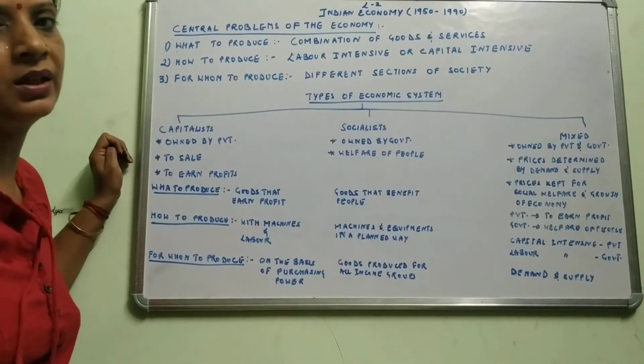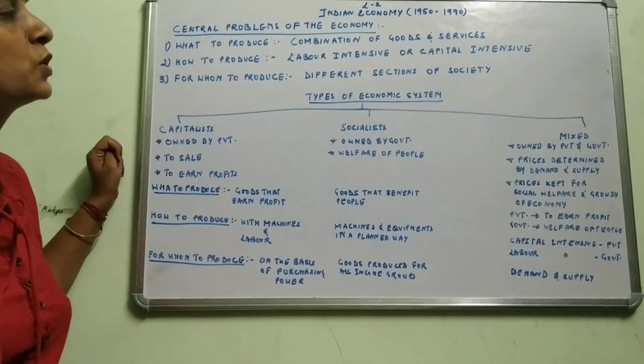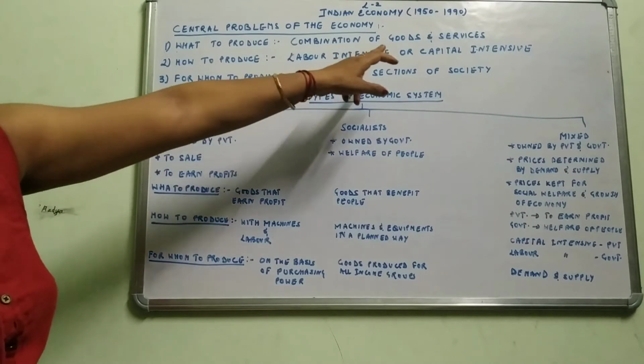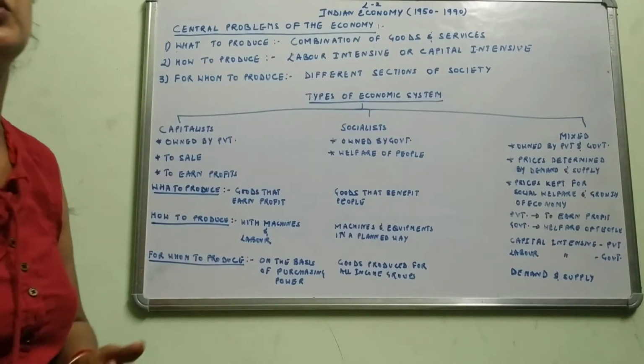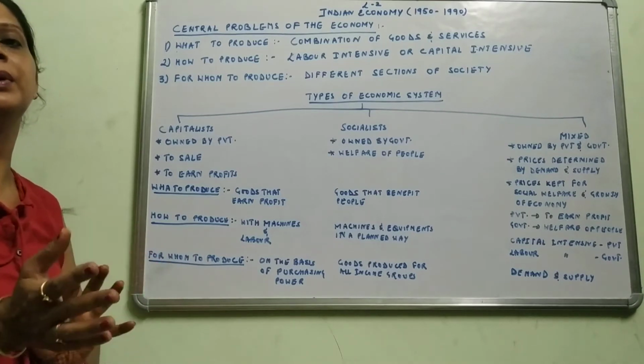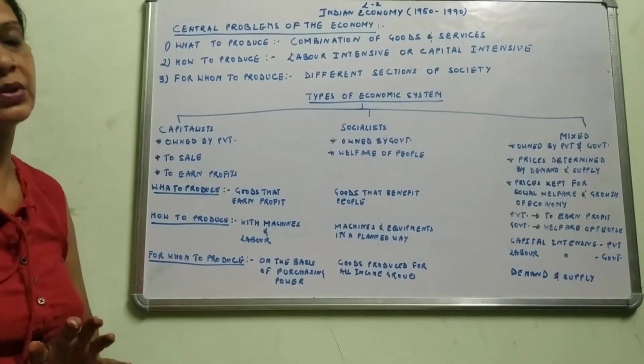The first question that arises in this is the central problems of the economy. That is, what to produce, the combination of goods and services. What kind of goods we should produce, the government should produce, and the services that can benefit the people and can also earn profit.